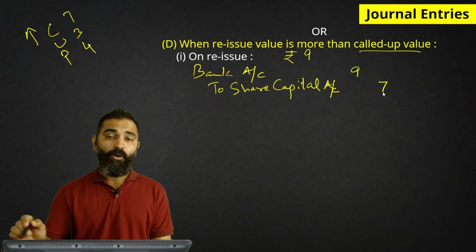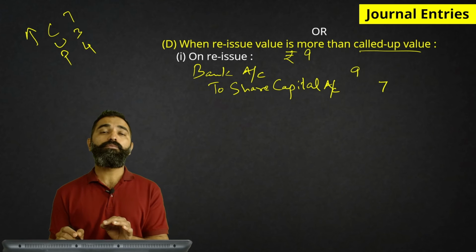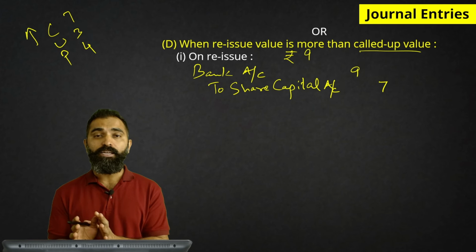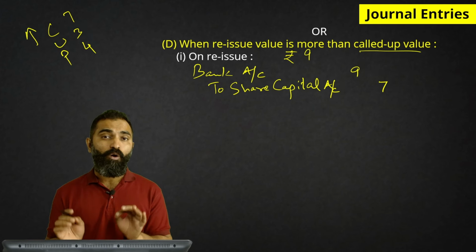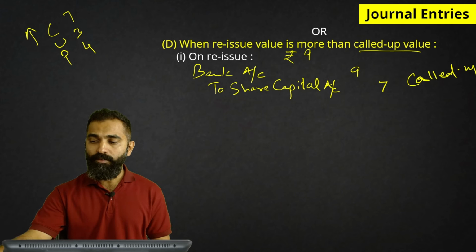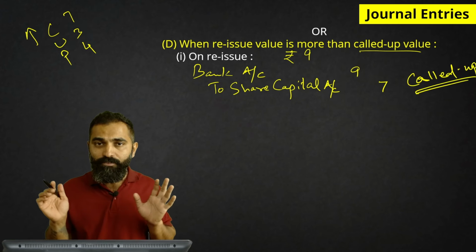So even now, capital will be credited only with the called up value. Doesn't matter at what price you reissued. You may reissue at higher value, you may reissue at lower value. Capital is going to be credited by called up value itself.